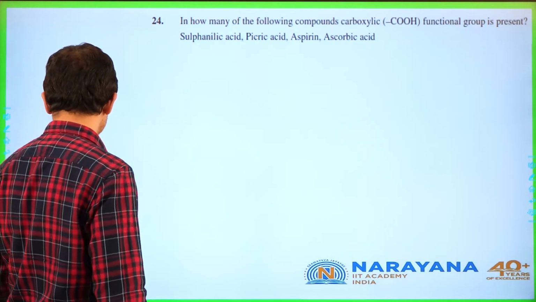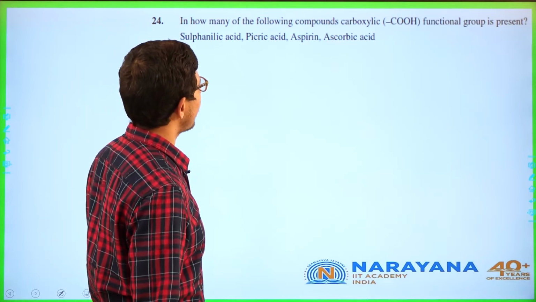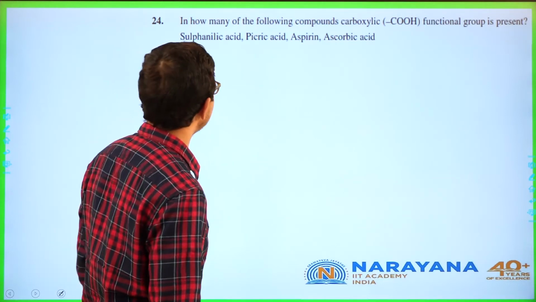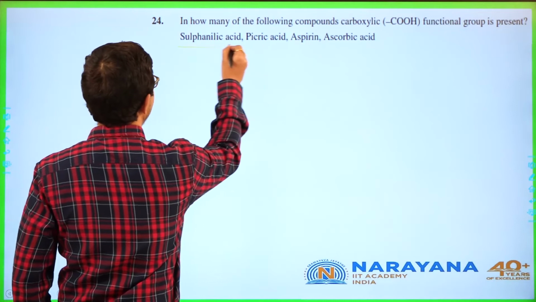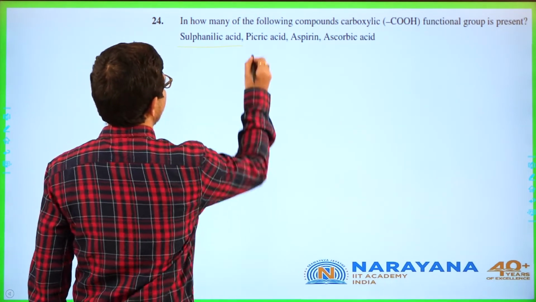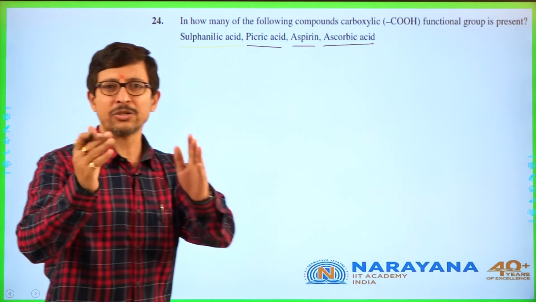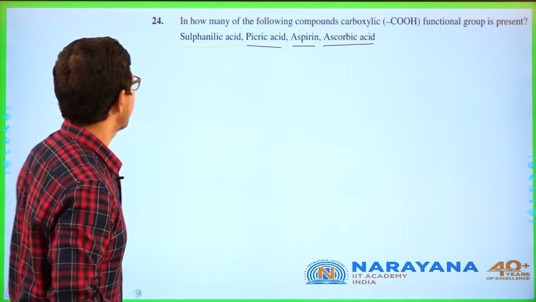Next here is, in how many of the following compounds is the carboxylic functional group present? Salicylic acid, picric acid, aspirin, ascorbic acid. Same repetition of the advanced level question.